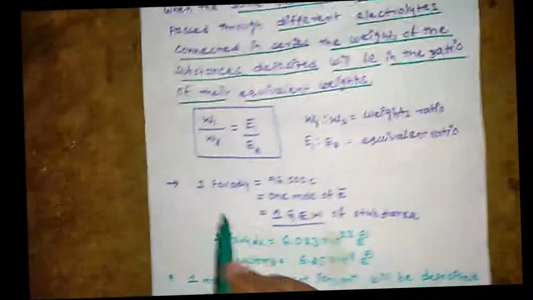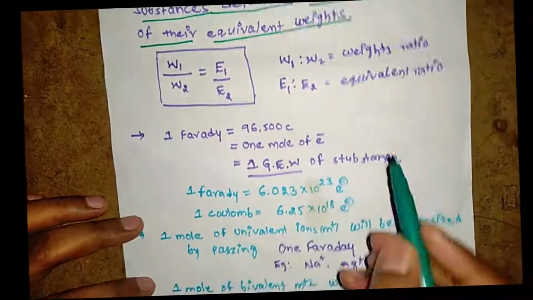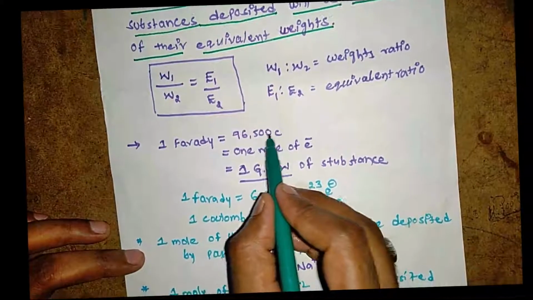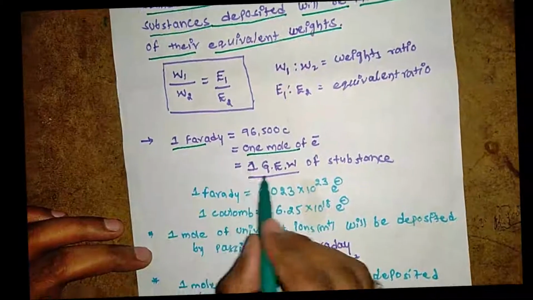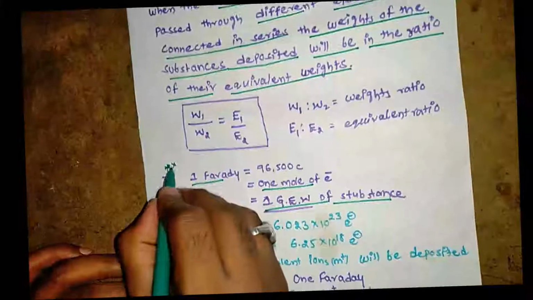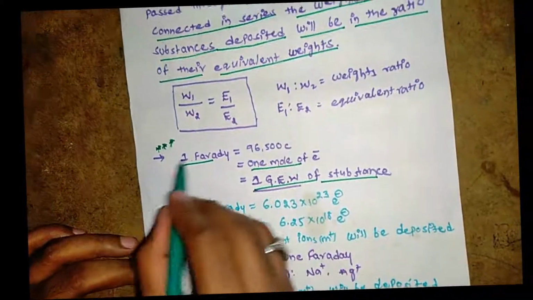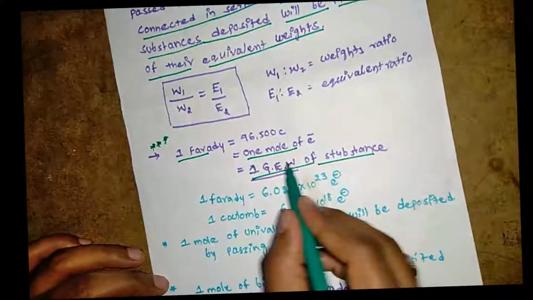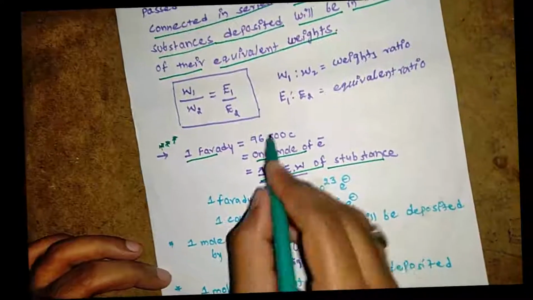So look at here: 1 Faraday equals 96,500 coulombs, or 1 mole of electrons, or 1 gram equivalent of substance. What is that? 96,500 coulombs is equal to 1 Faraday, 1 mole of electrons is also called 1 Faraday, and 1 gram equivalent of substance is also called 1 Faraday. So this is very important. These three, keep in mind.